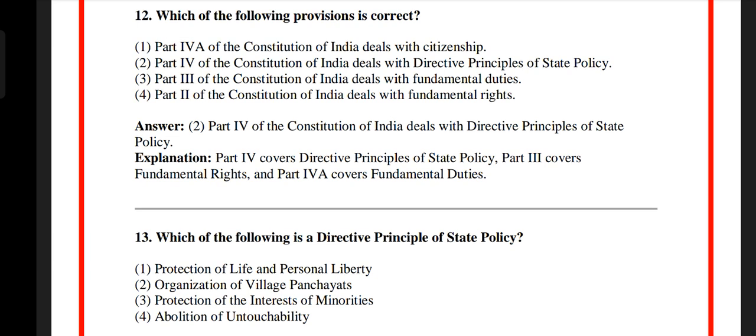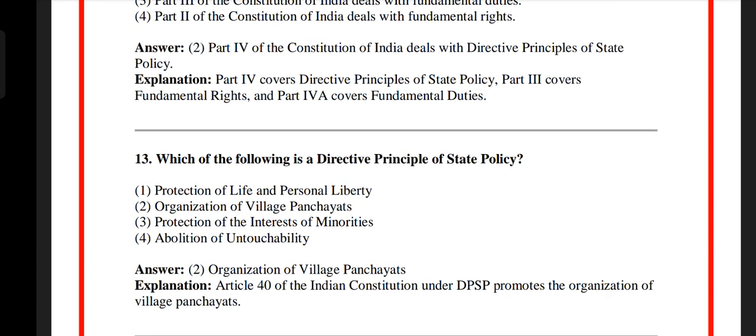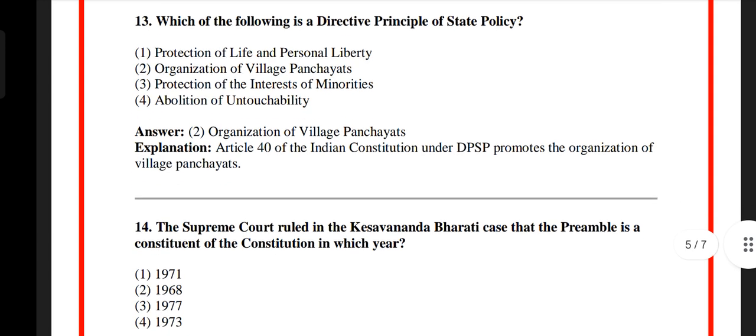Which of the following is a directive principle of state policy? Option 1. Protection of life and personal liberty. Option 2. Organization of village panchayats. Option 3. Protection of the interests of minorities. Option 4. Abolition of untouchability. The answer is option 2. Organization of village panchayats. Article 40 of the Indian Constitution under Directive Principles of State Policy promotes the organization of village panchayats.